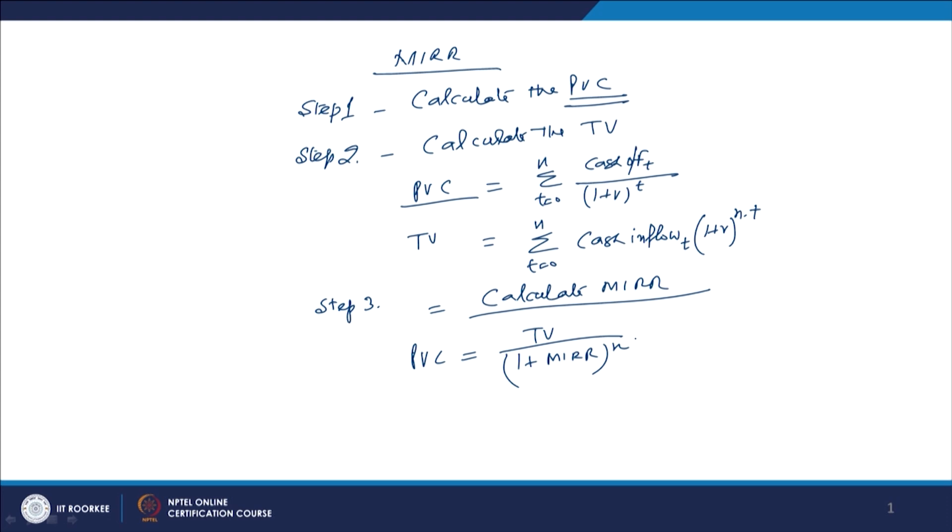The present value of the cost we have already calculated, this is with us. Then the terminal value of all the future cash flows, with the help of compounding, we have done, it is available with us, and only the MIRR we have to find out. So, if you know these values and the number of years, then easily the MIRR can be worked out after solving for all the values given here.